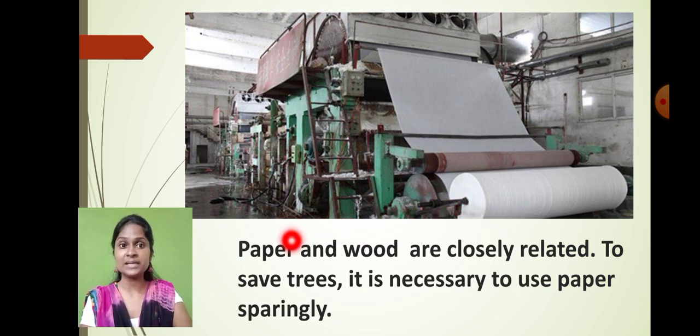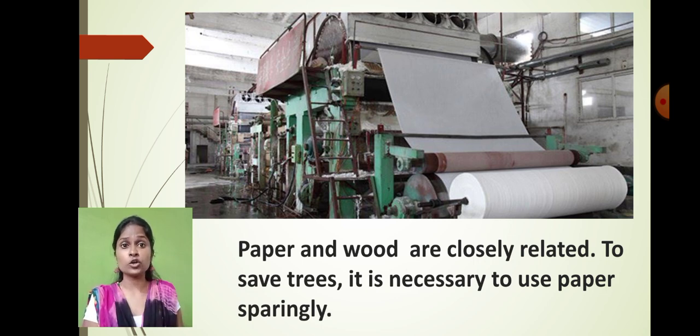So that's why, student, as you can see, the paper and the wood are closely related. Whatever paper we are getting comes directly from the plants. So to get the paper we have to cut down the trees. Am I right? To get the paper we have to cut down the trees. And that's the reason, always remember that it is necessary to use the paper sparingly. Sparingly means what? Whenever it is necessary.